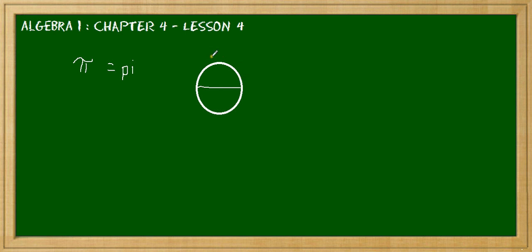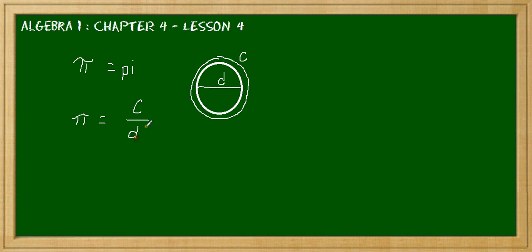Then there's also what's known as the circumference, and the circumference is really the measurement all the way around, sort of like the perimeter of a square or a rectangle, or of anything really. So that's that measurement, and these measurements are used together. Let's call this C and let's call this D. So what is pi equal to? Well, pi is equal to the circumference divided by the diameter.